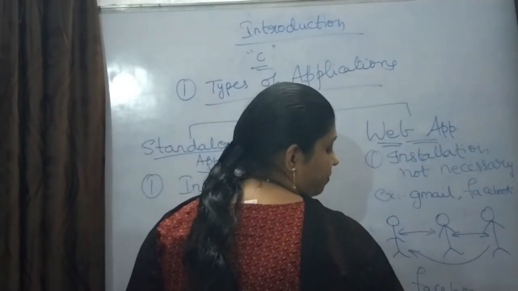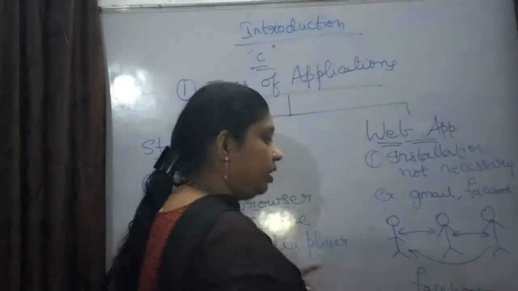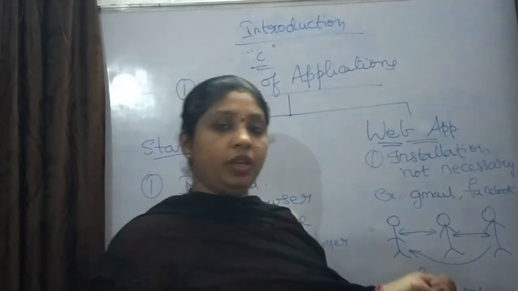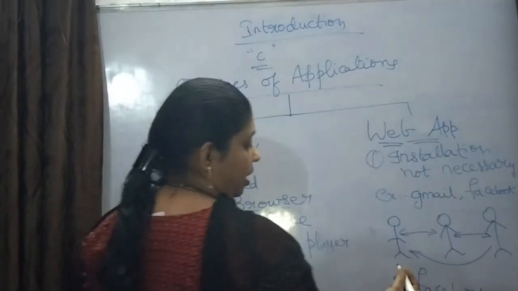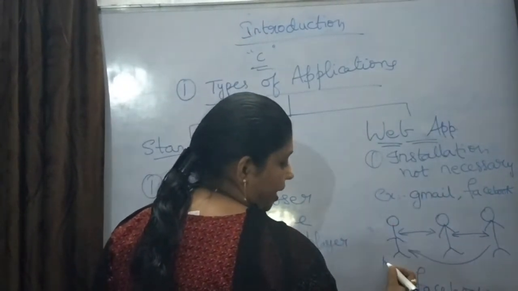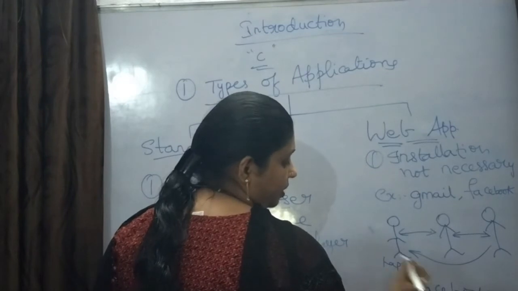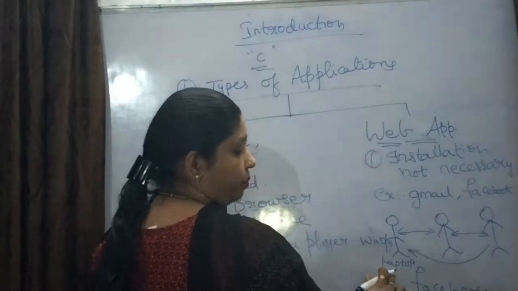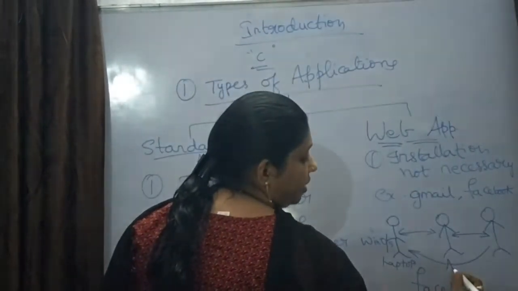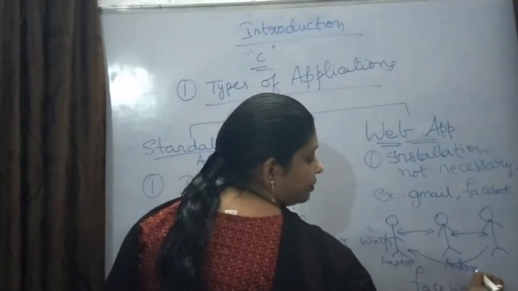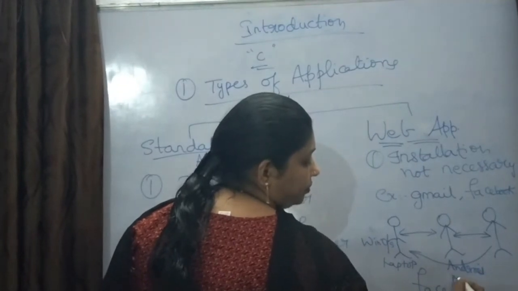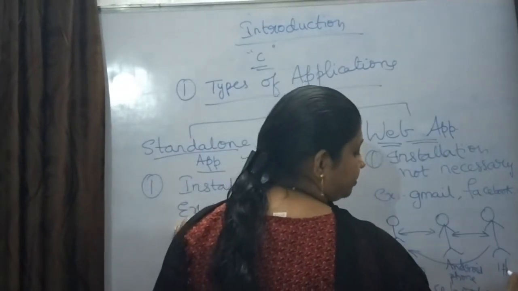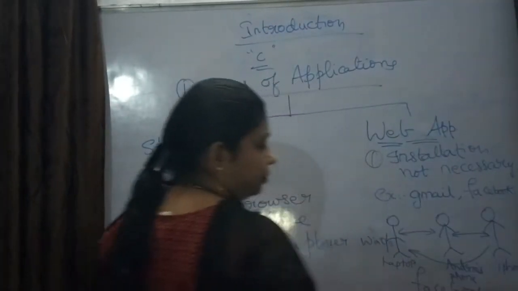How are they chit-chatting? Do you think these three persons are using the same device? No. What are they using? One person is using a laptop, that means a Windows operating system is there on this laptop. This person is using an Android phone, that is a mobile, and this person is using an iPhone.